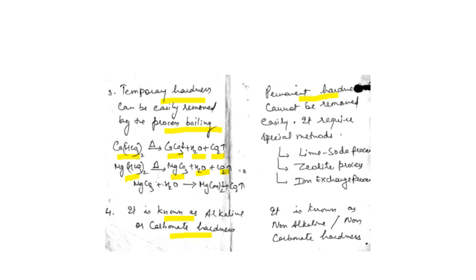The permanent hardness cannot be removed by a simple process. It requires special methods like lime soda, zeolite and ion exchange. It is called non-alkaline because it does not increase the hydroxide ion concentration in the water, and it is non-carbonate hardness because it is caused by the sulfates and chlorides of calcium, magnesium and heavy metal ions.